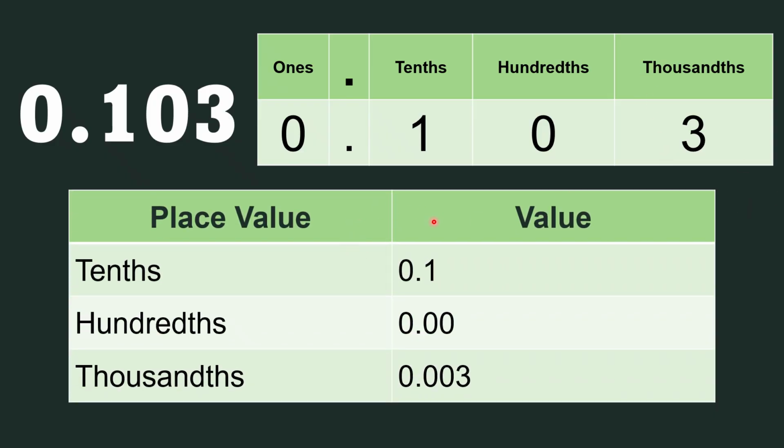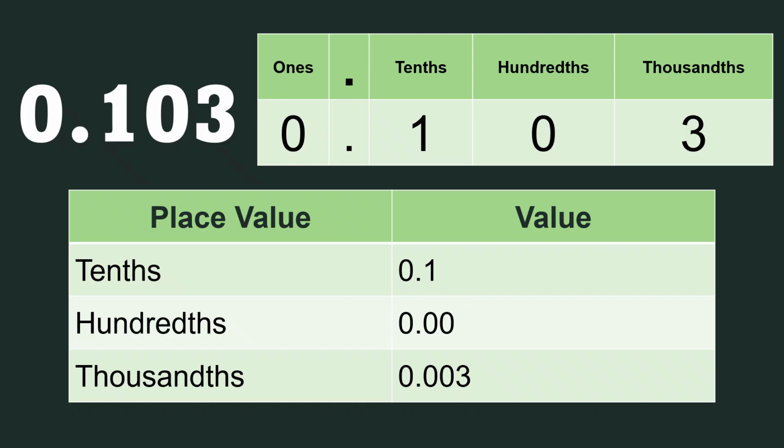In the place value and value chart, tenths, that is the 1, the hundredths, that is 0, and the thousandths is the 3 in 3 decimal places. You might ask why we still include the 0 here. It's because it is in between two numbers. So we include 0 if it is in between two numbers.